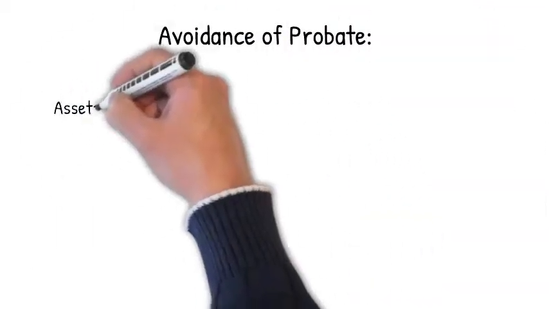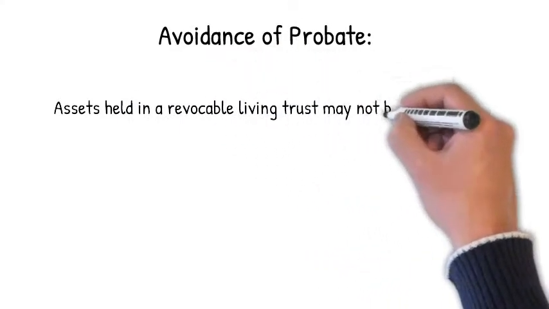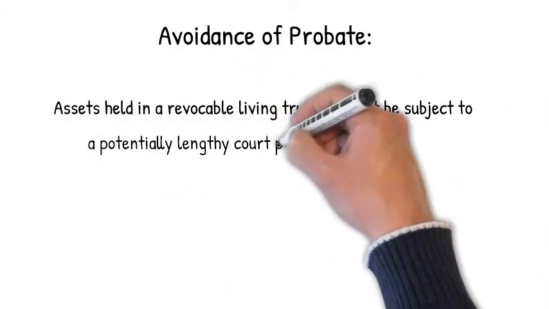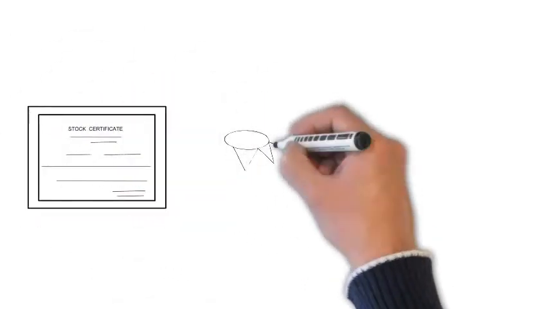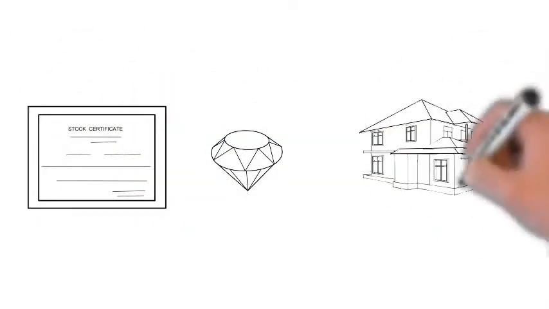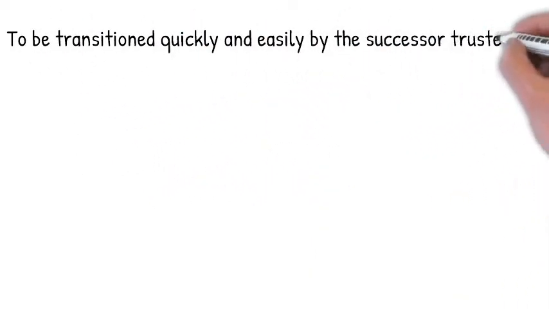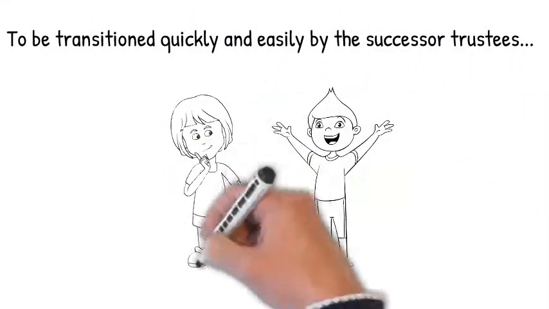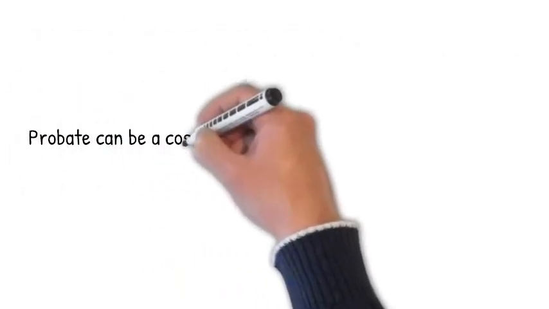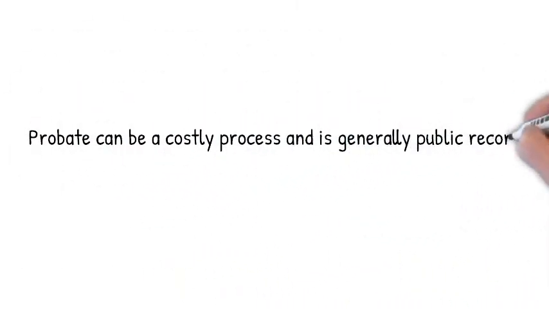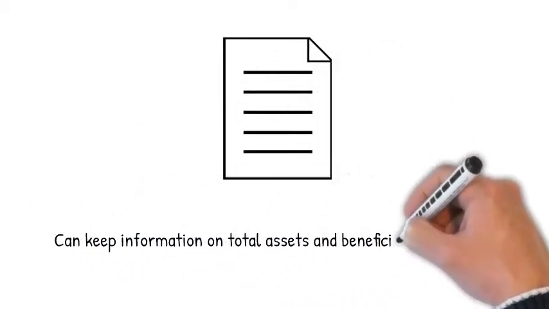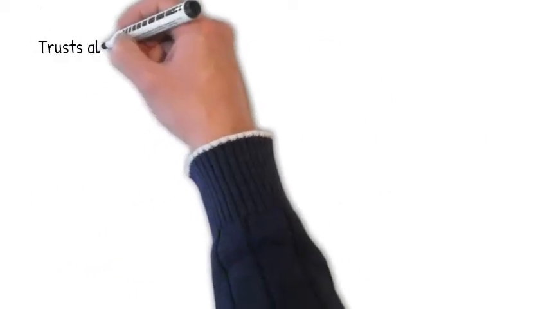Avoidance of probate. Assets held in a revocable living trust may not be subject to a potentially lengthy court process known as probate. This allows assets such as stocks, bonds, jewelry, and real estate to be transitioned quickly and easily by the successor trustees to the trust beneficiaries. Probate can be a costly process and is generally public record. A revocable living trust document can keep information on total assets and beneficiaries private.